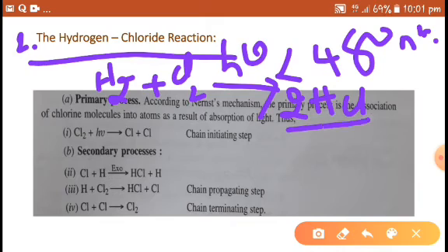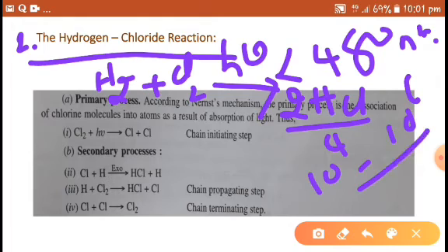It is a fast reaction. The quantum yield of the reaction is exceptionally high, that is 10 to the power of 4 to even 10 to the power of 6. The presence of oxygen slows down the rate of the reaction and lowers the quantum yield also.